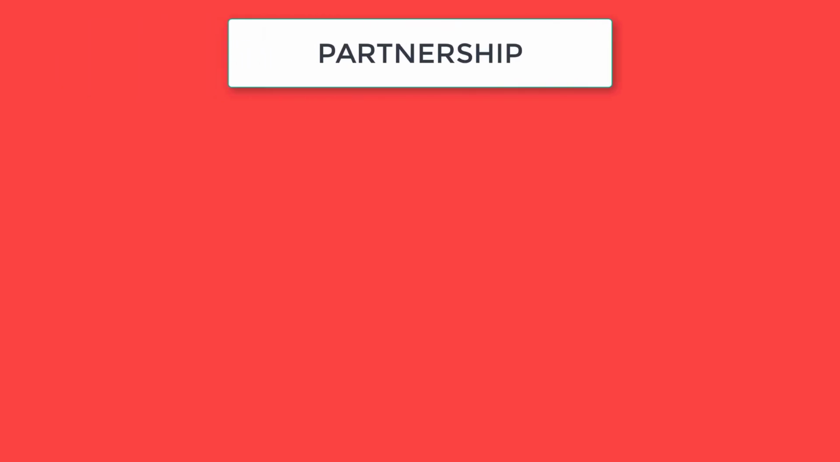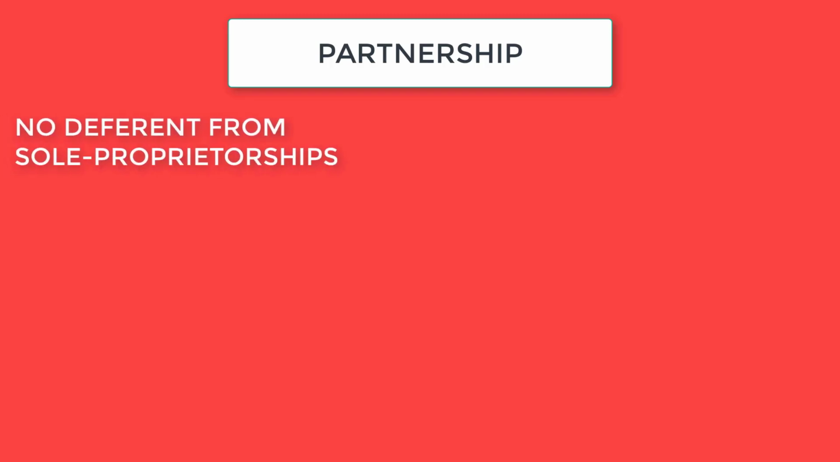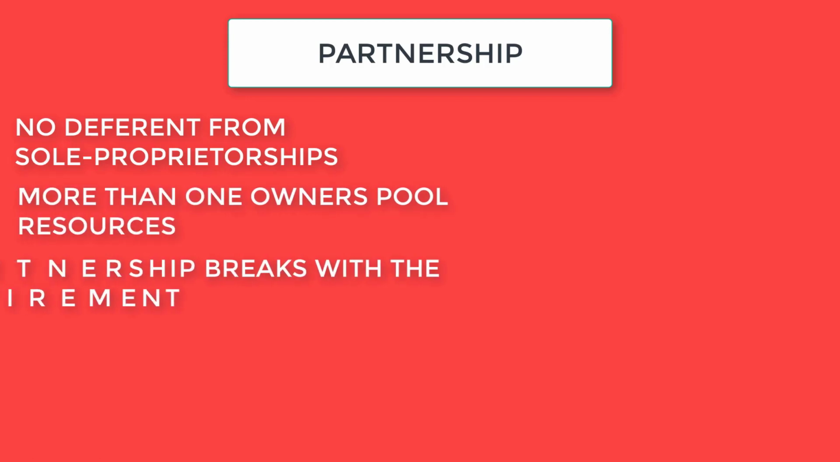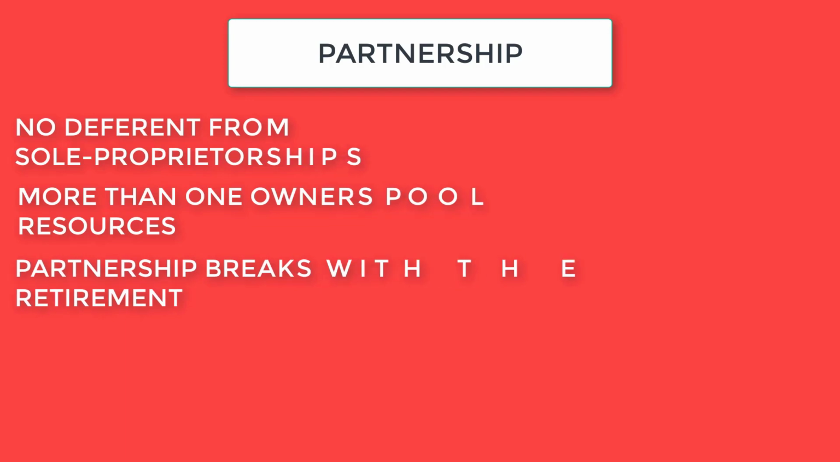Number 2. Partnership. In terms of advantages and disadvantages, partnerships are no different from sole proprietorships, except that in a partnership, more than one owner pools resources and shares the liability. The life of a partnership becomes limited because the partnership breaks with the retirement or death of any partner.